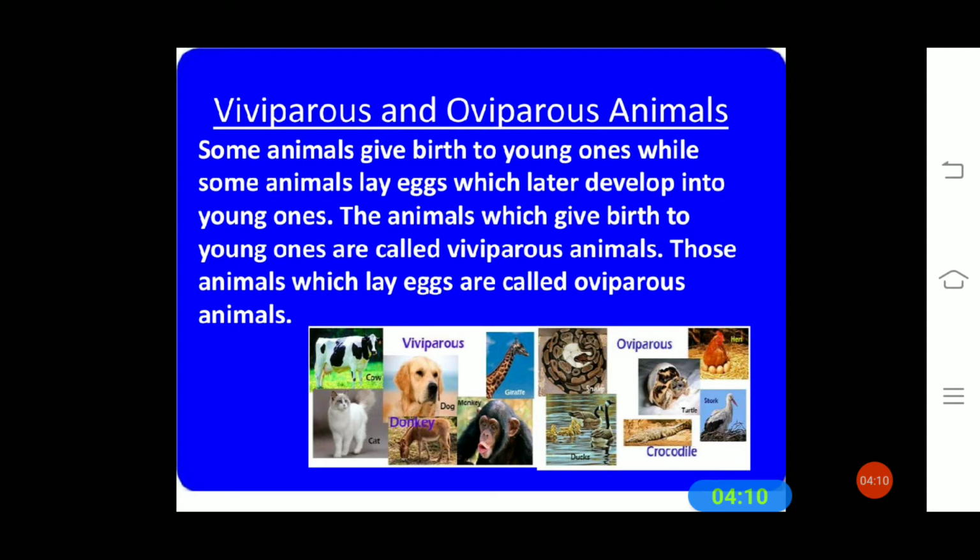For example, viviparous animals are cow, cat, dog, monkey, giraffe. These are the animals which give birth to babies. Whereas oviparous animals are like duck, crocodile, turtle, stork, hen, snake. These lay eggs, and through the process of laying eggs, reproduction takes place. So this is about viviparous and oviparous animals.